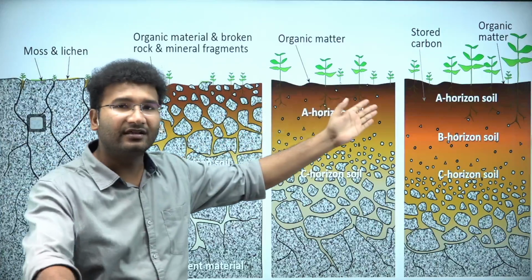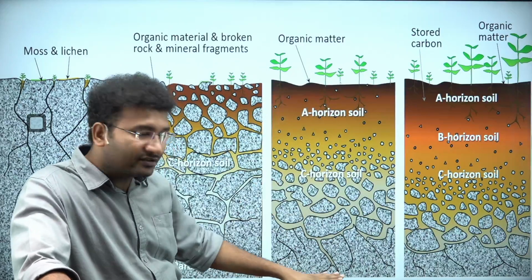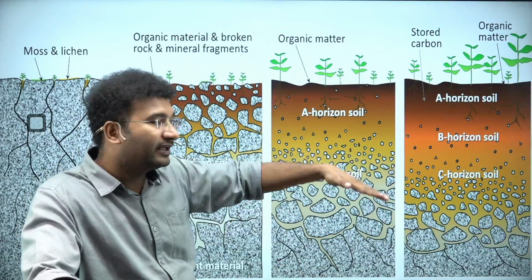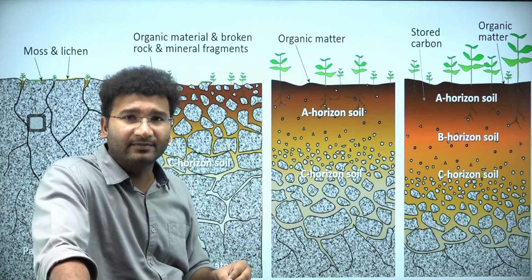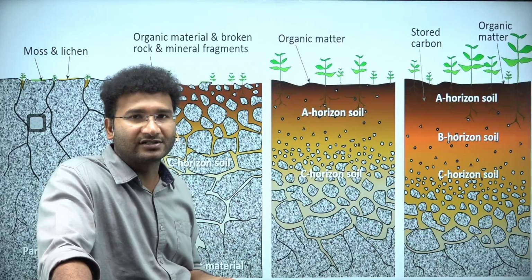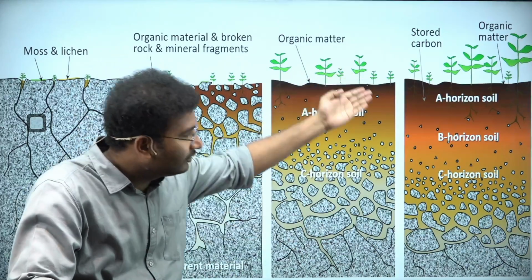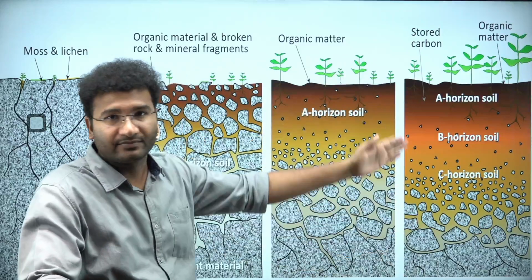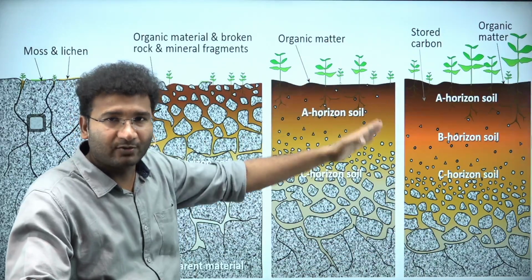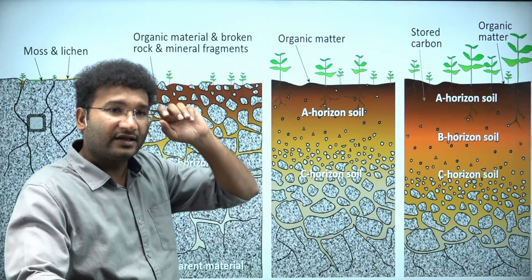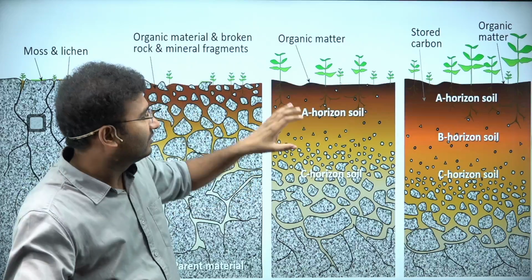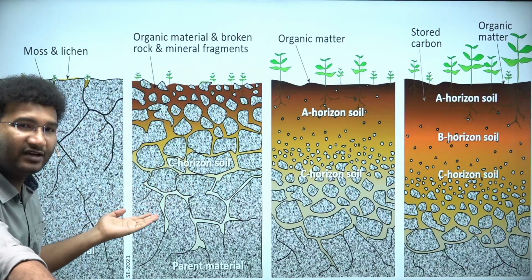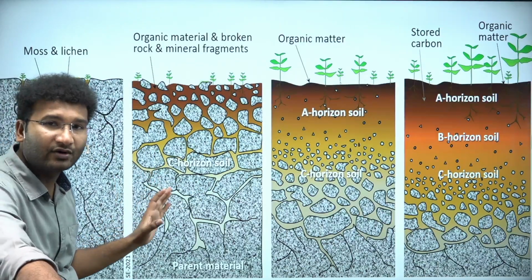Within the soil, if you take a depth of 1 meter or 2 meters and look at what kind of layers you have, they are called soil horizons. If you collectively look at this, it is called a profile, right? You have a soil profile, and you have soil horizons. In the soil horizons, the first soil horizon is your C horizon, which is formed by the disintegration of the rocks.